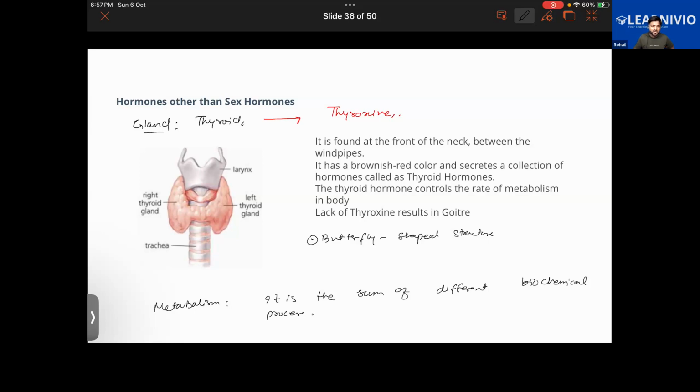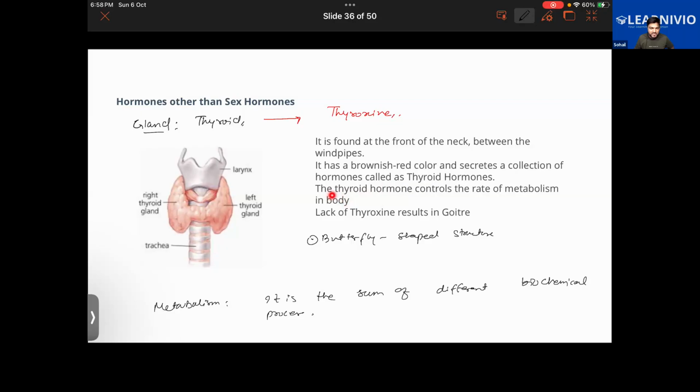If someone consumes alcohol and too much sugar, or is not getting enough sleep, their metabolism will be disturbed. So this thyroxine hormone will control the rate of metabolism, meaning the speed of metabolism. If the rate of metabolism is good, digestion happens fast, all chemical processes and respiration are good, and the body will stay healthy.